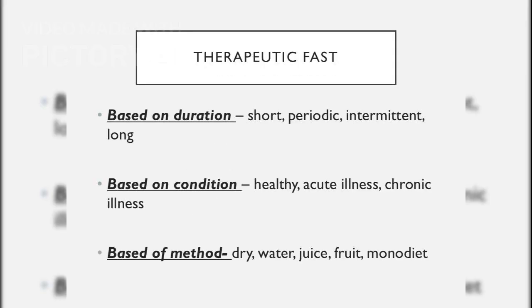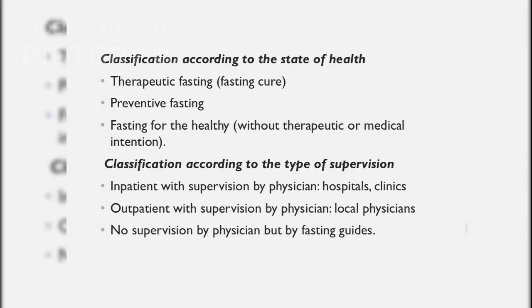Therapeutic fasting can be further classified based on duration, condition, and method. It can range from short to long durations, be used for different health conditions, and involve various methods like dry, water, juice, or fruit fasting. Fasting can also be classified according to the state of health and the type of supervision required. It can be therapeutic, preventive, or for healthy individuals, and can be supervised by physicians or fasting guides.